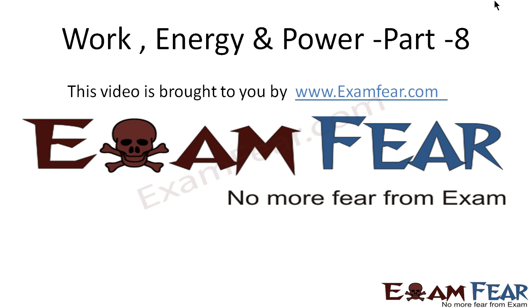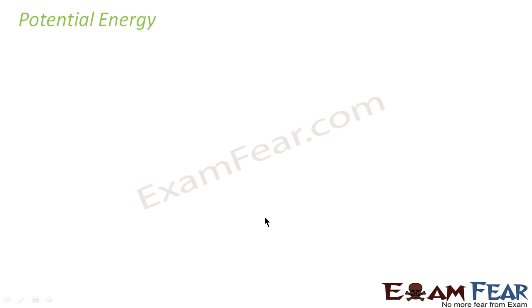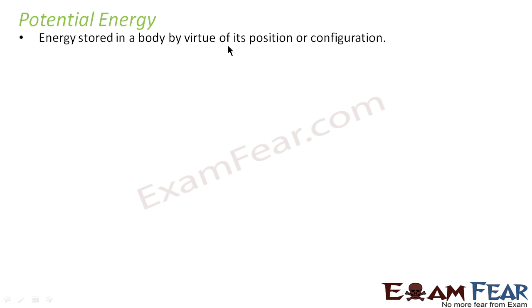Please make sure that you have watched all the videos from part 1 to part 7 before going ahead with part 8. So let us first see what is potential energy. Energy stored in a body by virtue of its position or configuration. What was kinetic energy?